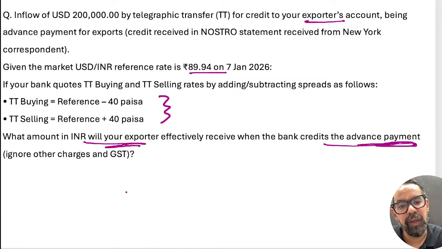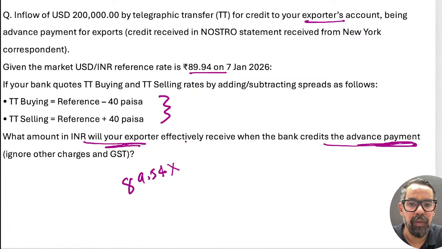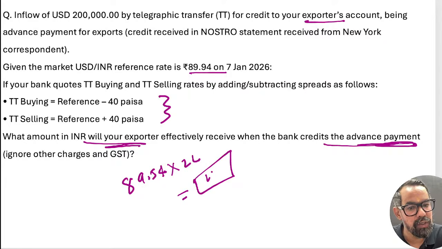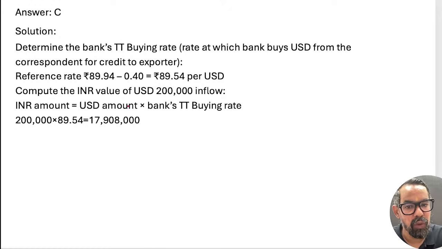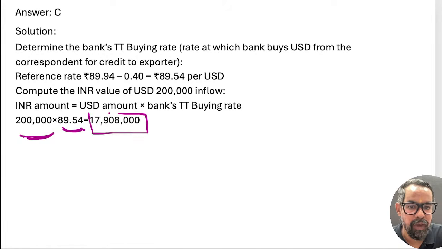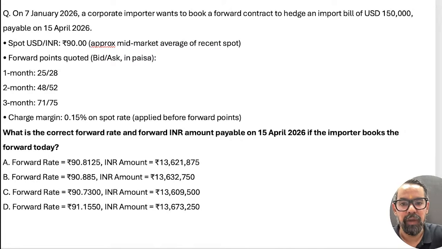So the rate will be 89.54, right? Into what was the value? It is 2 lakh USD. So the outcome will be your answer for this particular question itself, right? Very simple one. So it is 89.50 into 2 lakh. So this is the INR value for that particular contract itself. Correct? Next one.